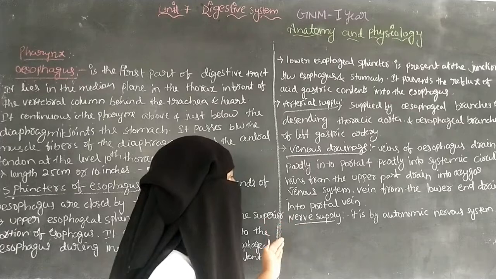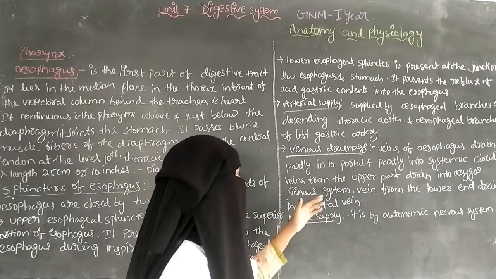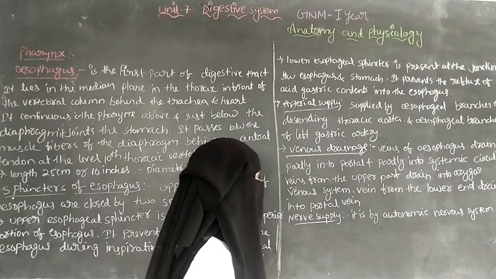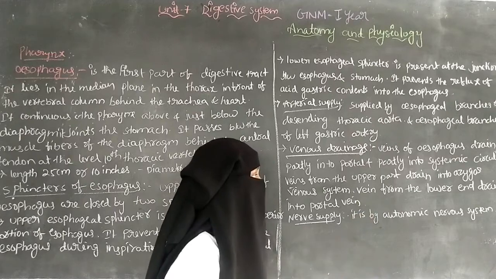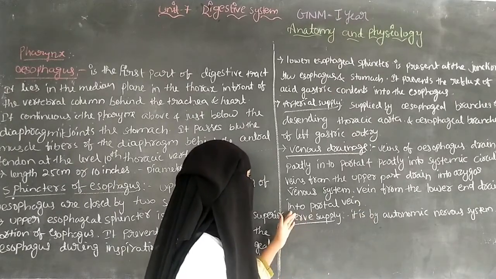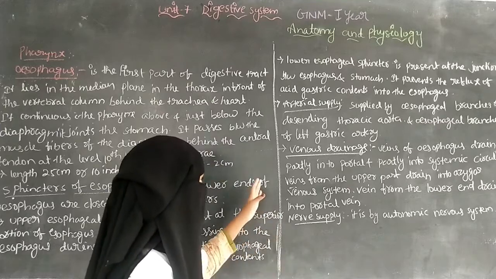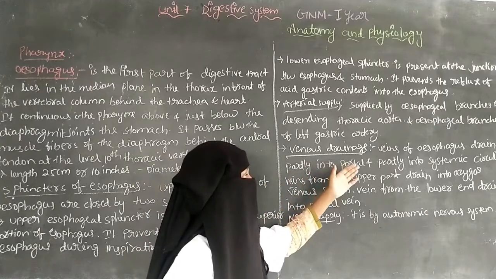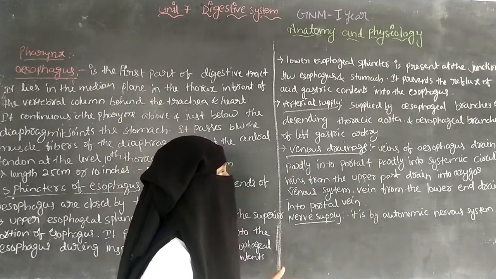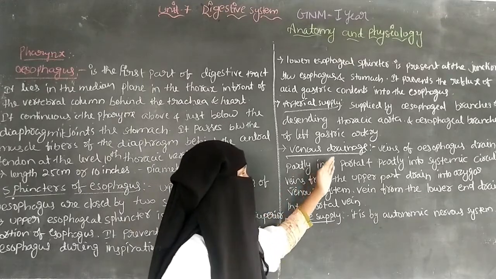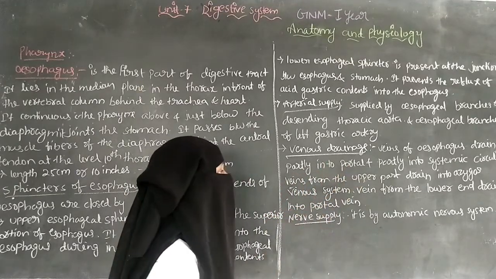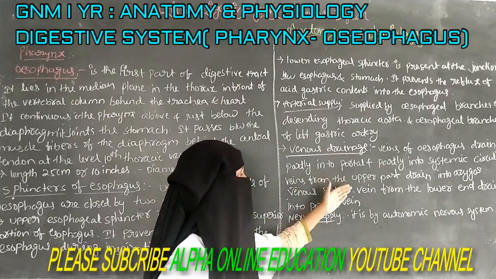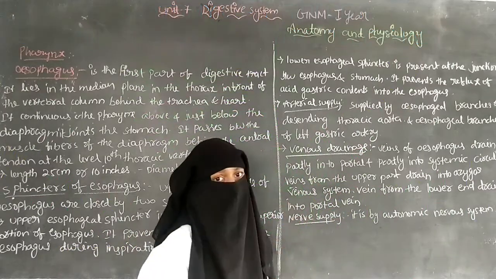The upper part of the esophagus drains the blood into the azygous venous system, and the vein from the lower end drains into the portal vein. So that is the venous drainage. The veins of the esophagus drain partly into the portal and partly into the systemic circulation.